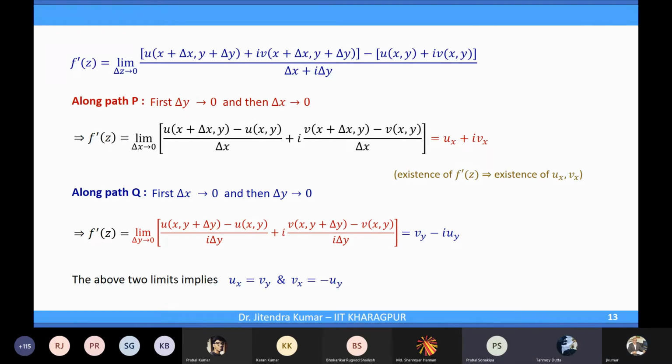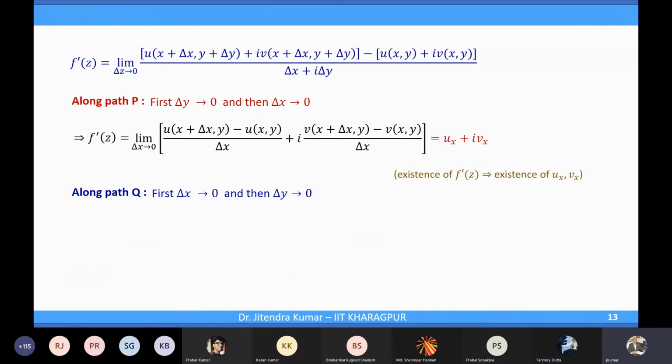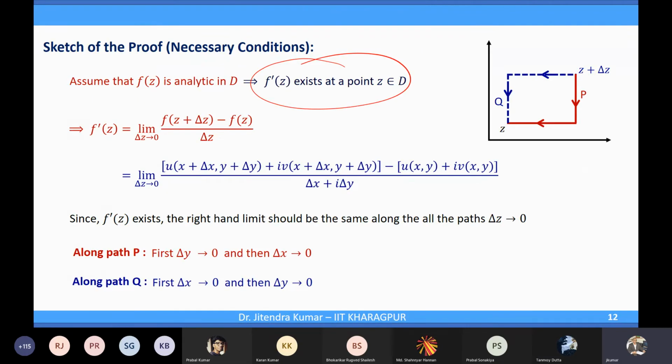So what would be the actual proof of this? This is just a sketch of the proof, so it appears to cover every aspect. Why are we not calling it the actual proof? Well, sketch in the sense, first of all, that we have proved only the necessary condition, right?